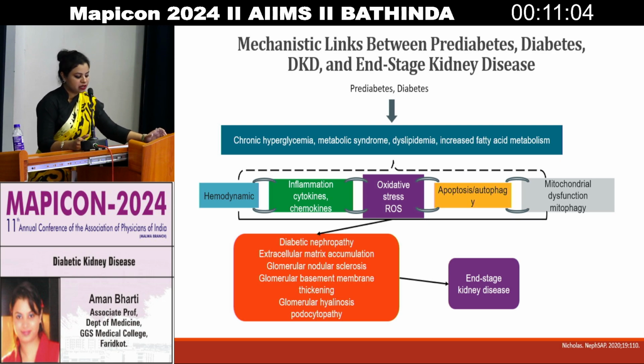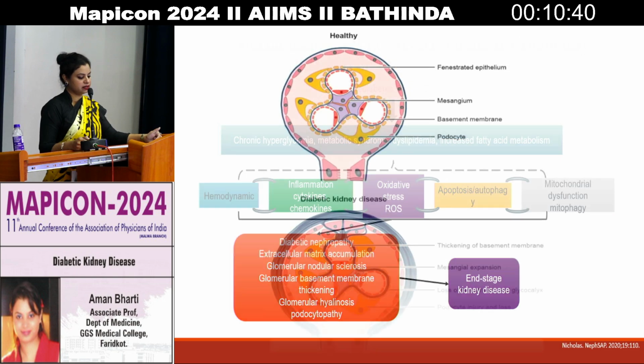There could be hemodynamic changes leading on to cascades of inflammation, cytokines and chemokines, leading to oxidative stress, then leading to apoptosis, autophagy, mitochondrial dysfunction or mitophagy, leading on to diabetic nephropathy. And all these things lead again to end stage kidney disease. This is the mechanistic link between pre-diabetes, diabetes and nephropathy, along with end stage renal disease.